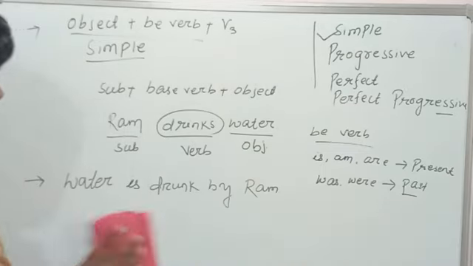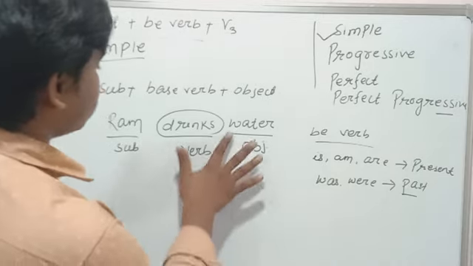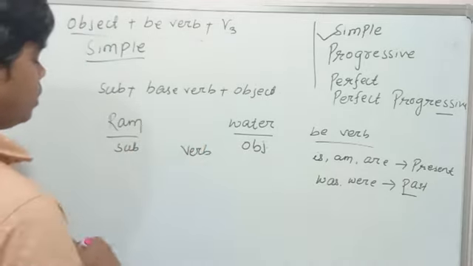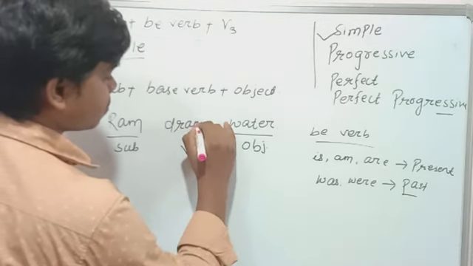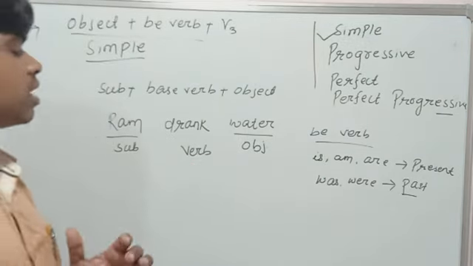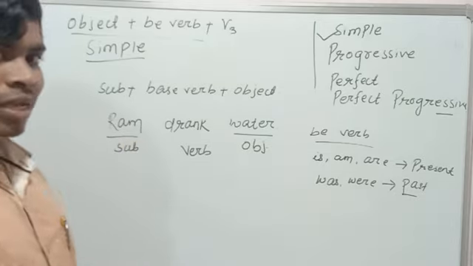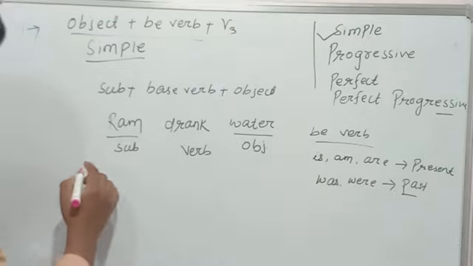I will erase this verb. Suppose I write: Ram drank water. This is the sentence, in active voice. We have to convert it into passive. Ram drank water. Then what will be the answer?